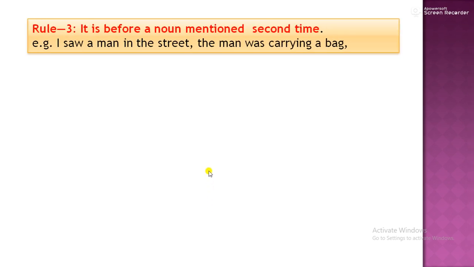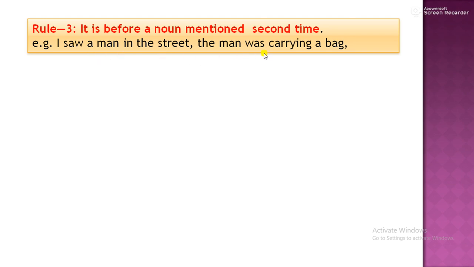Next example, it is used before a noun mentioned a second time. I saw a man in the street. So, we mentioned the noun man. Now see, if it is repeated a second time, we will use article The. I saw a man in the street.